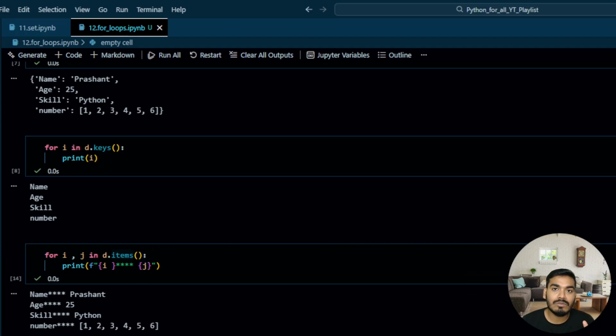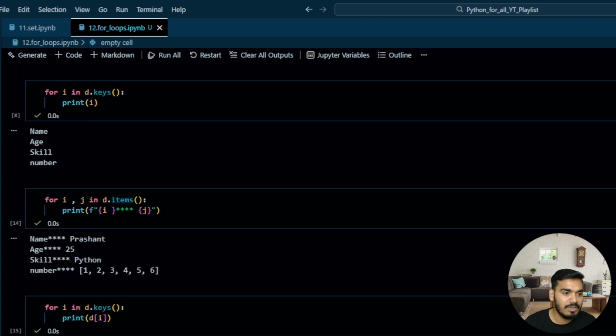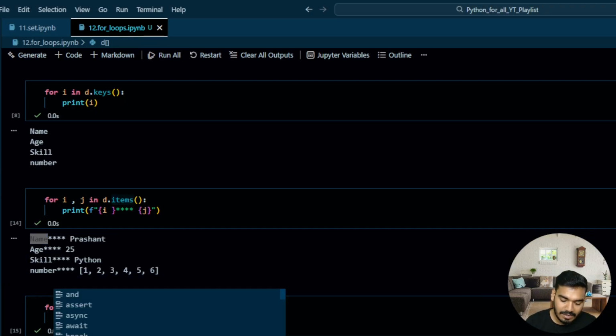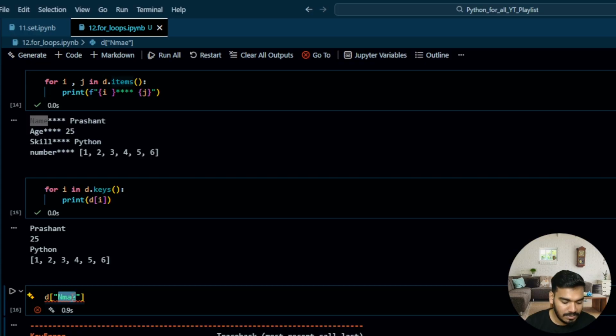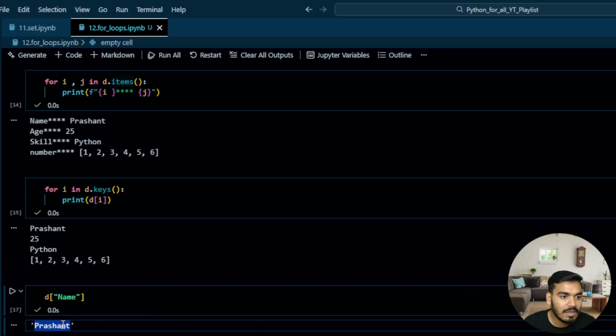But if you want only values, how can you get that? That is also possible: for i in d.keys(). Perfect. And over here, we know that i will get all the keys, and if I want the value, can I write print d[i]? What is the meaning of that? Let's say one of the keys is name. If I write name over here, you can get the value out of that. So if you index your dictionary using the key, you can get the value, right? We have already seen this kind of code in the dictionary video, right?